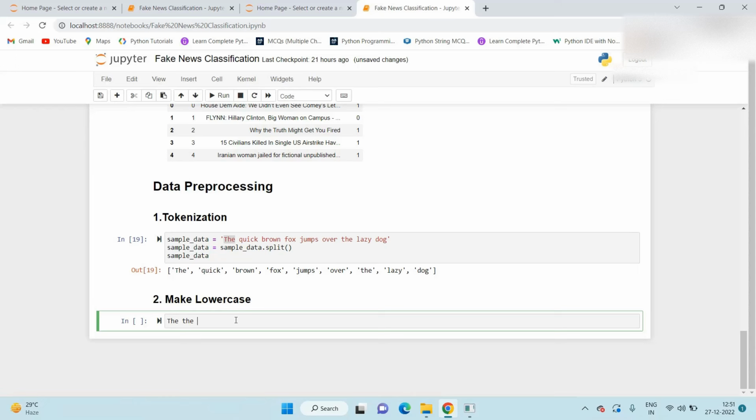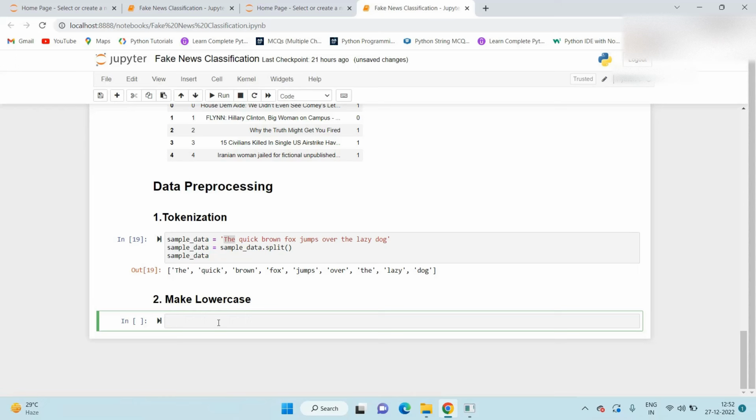Or sometimes in our data set, some typo mistake is there, like this type of data. If we see, all three words are the same, but they can be represented like this. The first one is represented with a capital T, the second is represented with all small letters, and here the H is represented with a capital H. So here three different features are created. To avoid this type of thing, we convert all our data into lowercase.